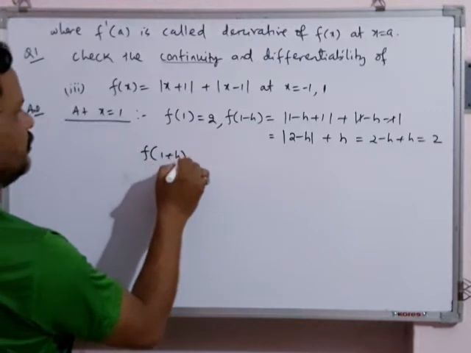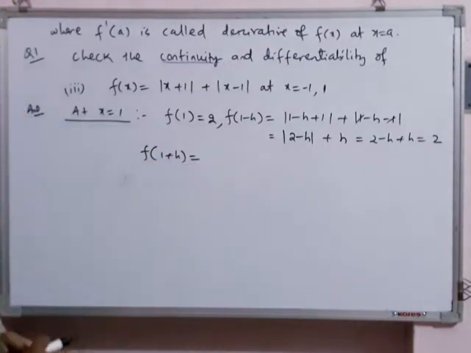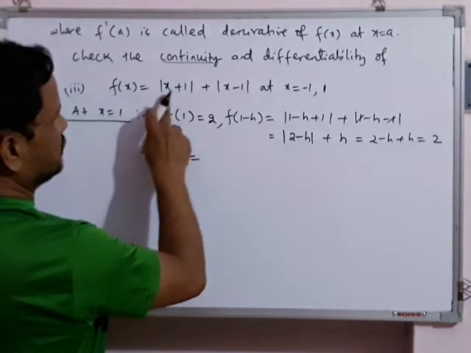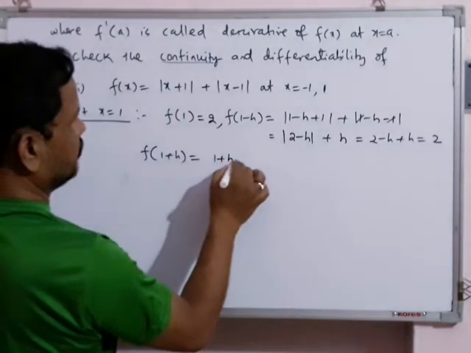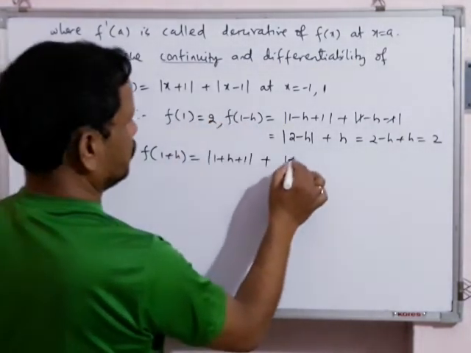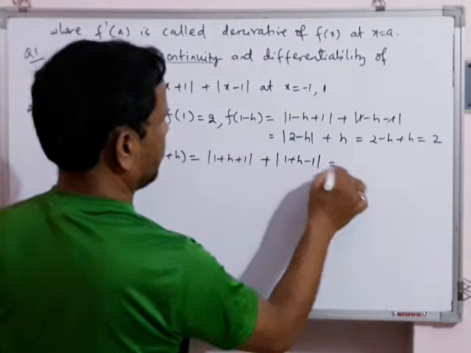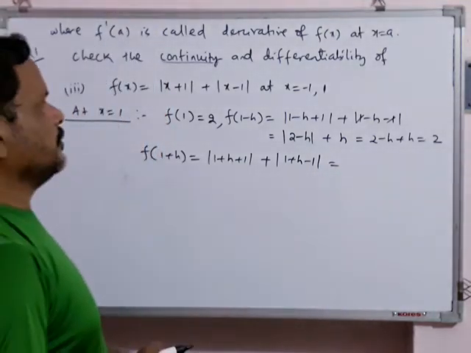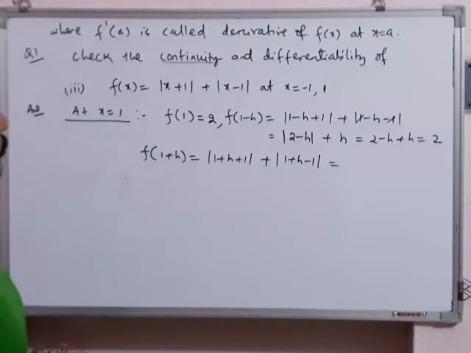Then we will find f(1 + h). Clearly see how I am getting f(1 + h). Again put x = 1 + h in the given function. |1 + h + 1| plus |1 + h - 1|. Now what will happen?